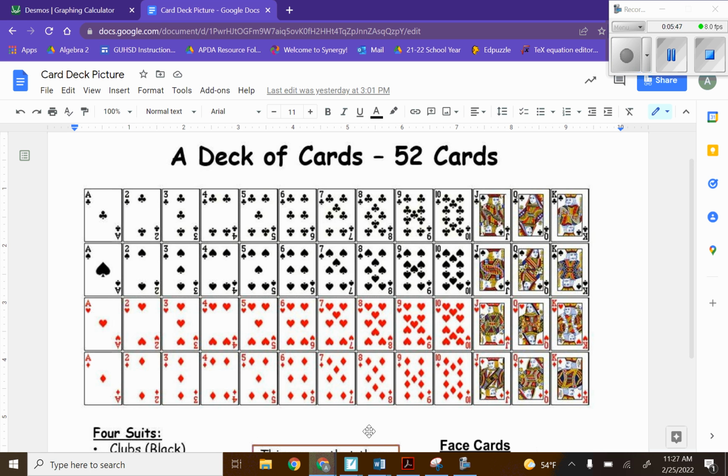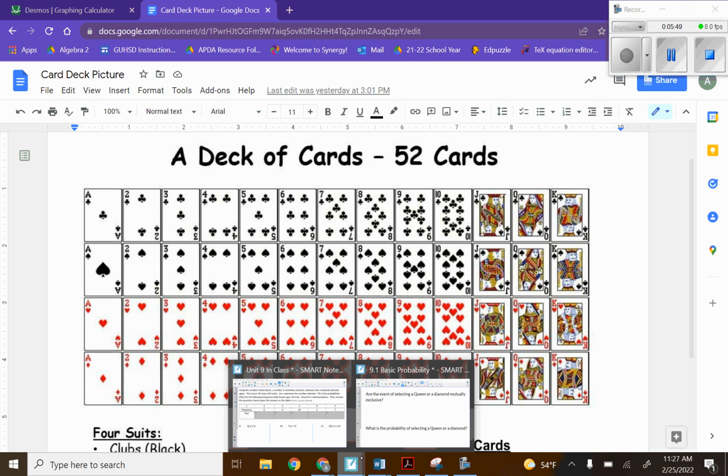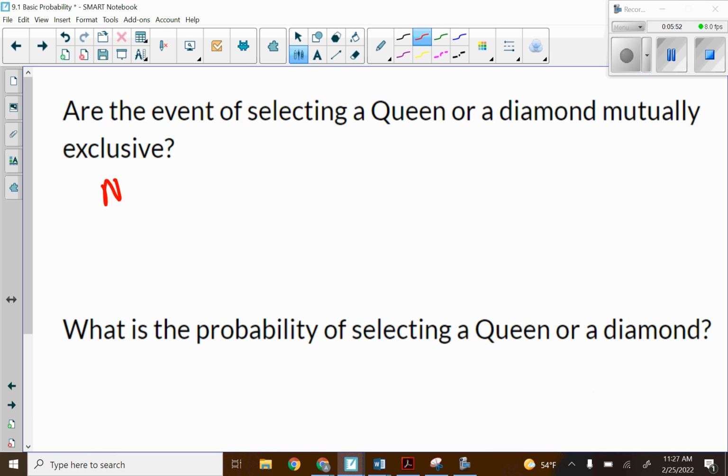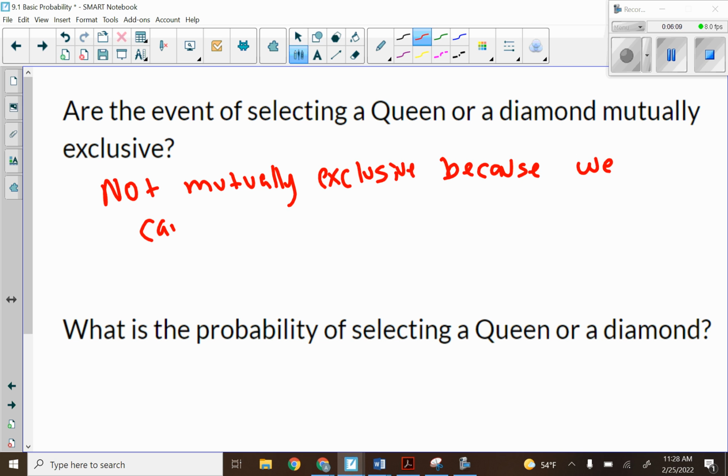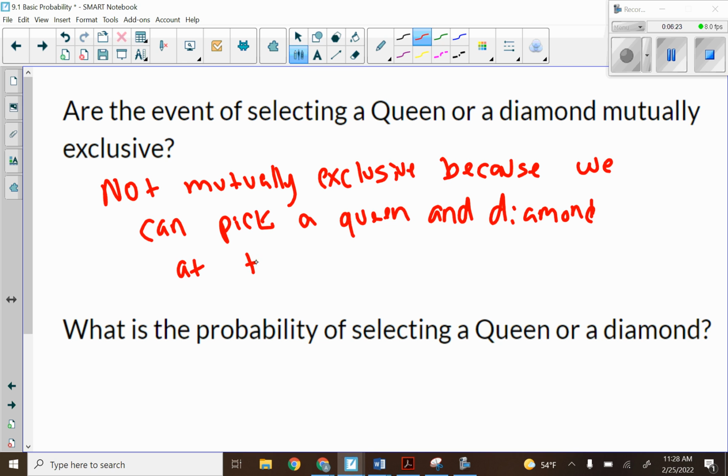So because of that overlap, they are not mutually exclusive, because we can pick a queen and diamond at the same time.